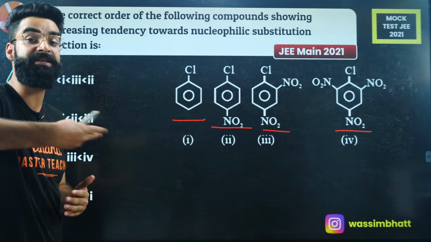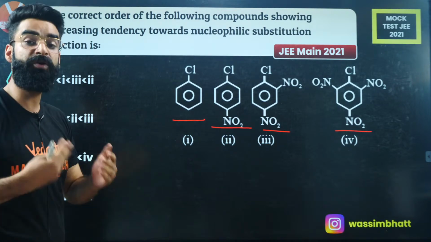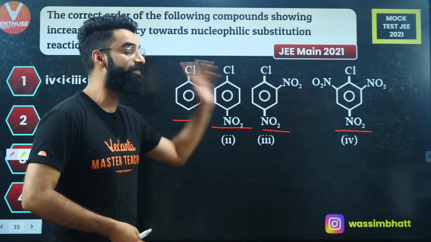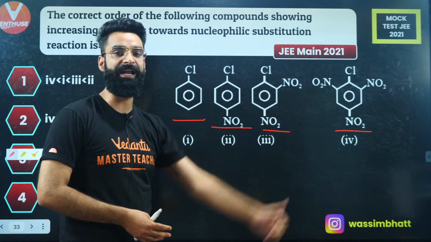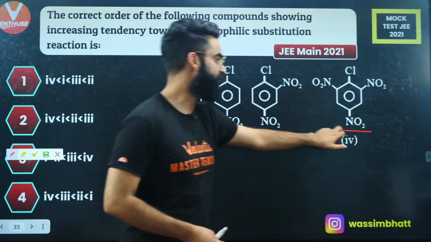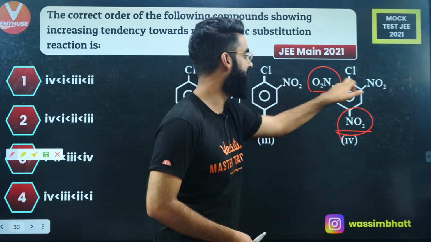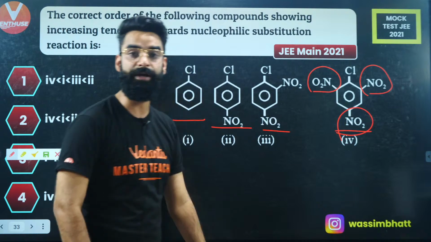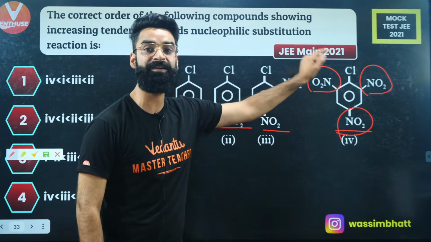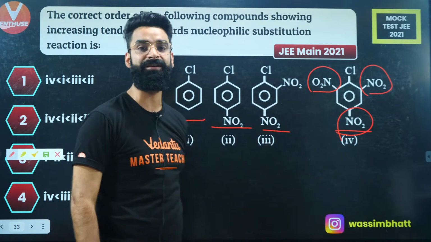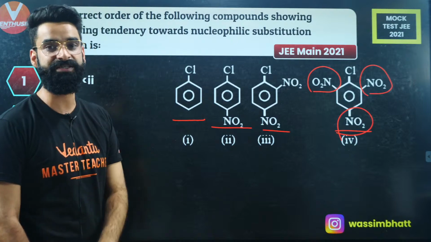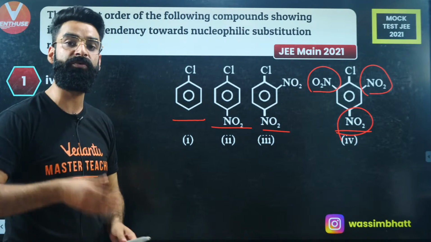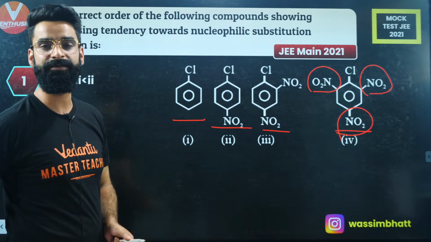What is a nucleophile? Nucleus-loving species. A nucleophile is going to love the electron deficient species. And which one is going to be electron deficient among all? Over here we have got 3 nitro groups attached. Nitro group is an electron withdrawing group. So electron deficiency will be maximum in the third case. And wherever electron deficiency is maximum, there only the nucleophile is going to attack fastest.